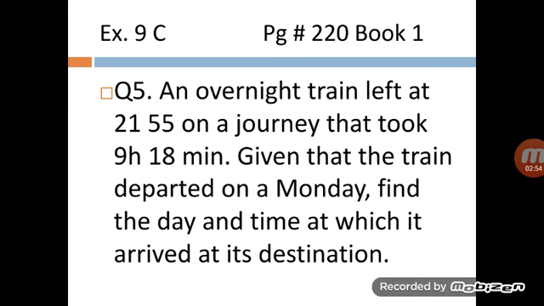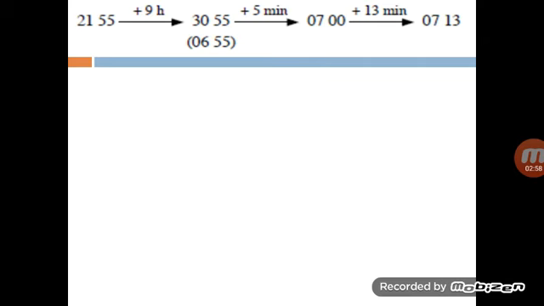Then what will be the arrival time of the train? Let's solve. First we are going to solve it through a timeline. 21:55 is the start time. The journey time is 9 hours and 18 minutes. And when it arrives at its destination, the time on the clock is 7:13 in the morning, the next day.